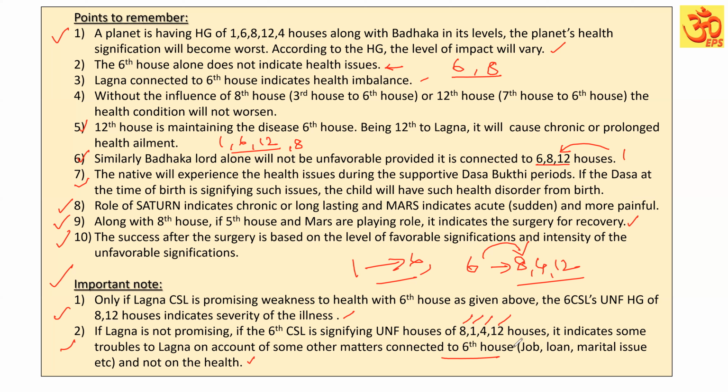Then the 6th sublord is promising such signification. The grouping of these houses indicates Lagna will face trouble on account of the other house matters related to the 6th house. If Lagna is also playing a role, the intensity or impact is going to be more. I think you are able to understand this important note on health.